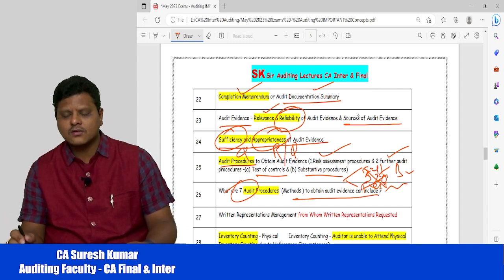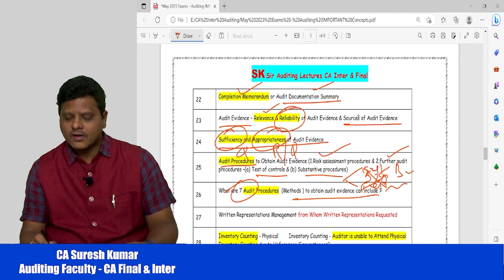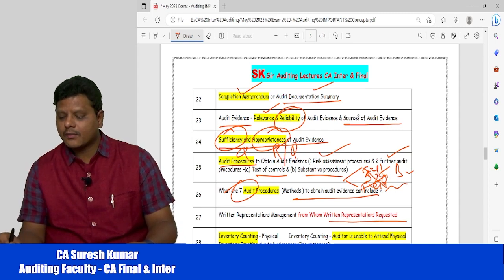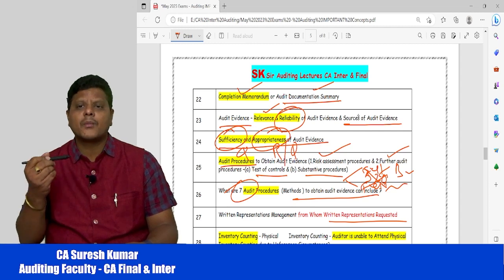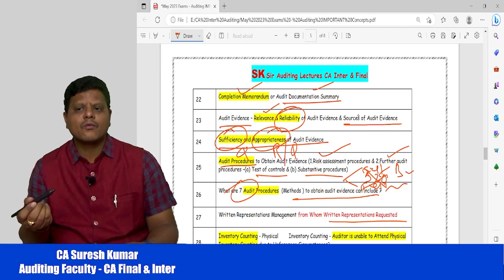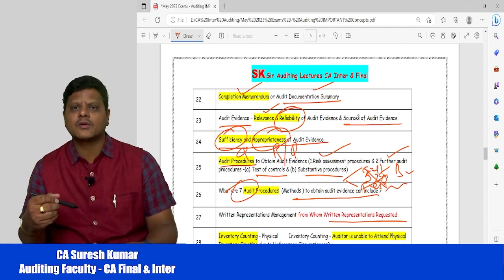So please look into this concept as well. Now what is written representations? From whom should written representation be requested? Should I get the written representation from the competent authority, or from whom should I get it?